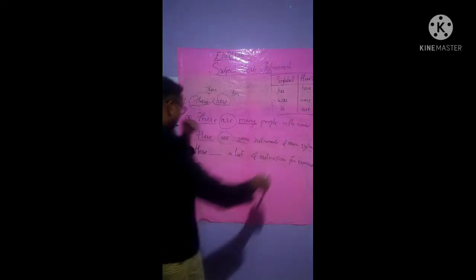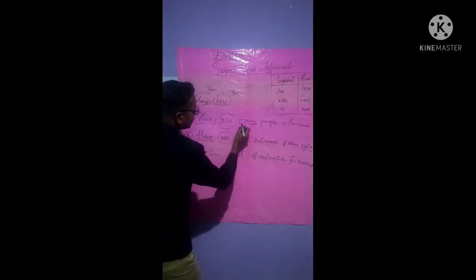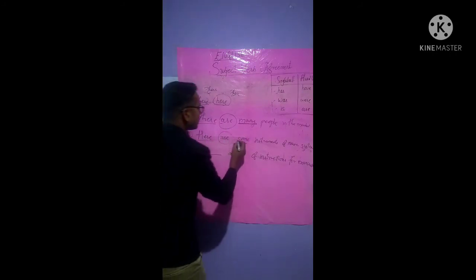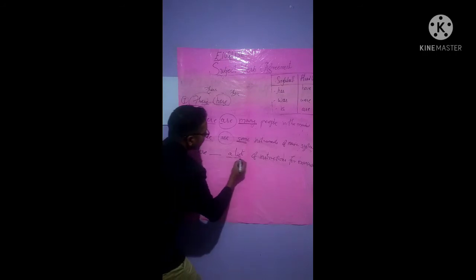Now the rule says if you use this, there, here, there, then plural verb is to be used, isn't it? That is have, were, are. Now earlier we learned about the nearest noun or the pronoun, isn't it? The same rule will be applied here. See here, are, many, more than one, some may be more than one, isn't it? Some may be more than one. But here a list, isn't it?